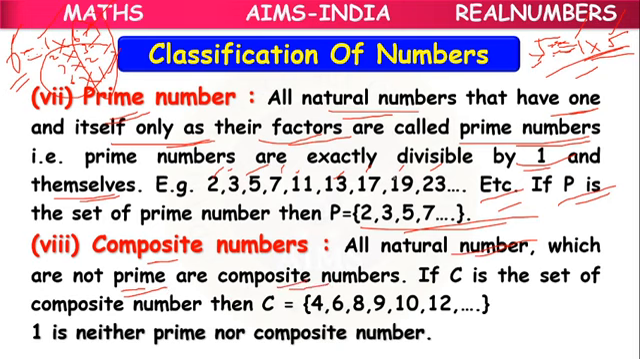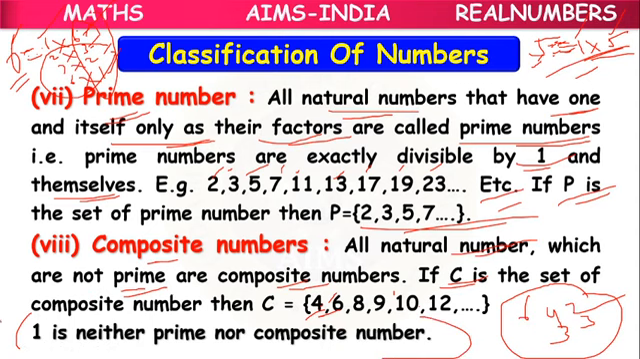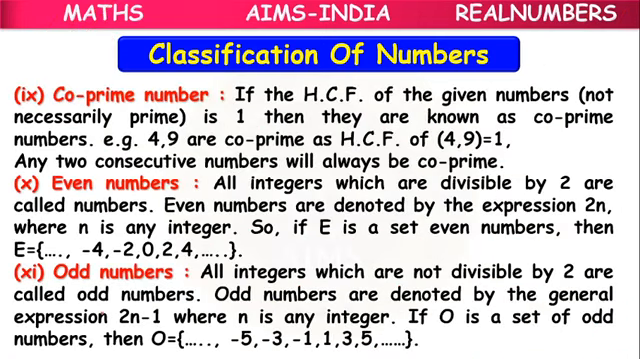Means which are having factors other than 1 and itself. Suppose for 4, 2 is the factor. For 6, 3 is the factor. 8, 4 is the factor. 9, 3 is the factor. 12, 6 is the factor. Means they have factors other than 1 and itself. So they are composite numbers, denoted by C. So here the number 1, it is neither a prime number nor a composite number. Neither prime nor composite. Next.